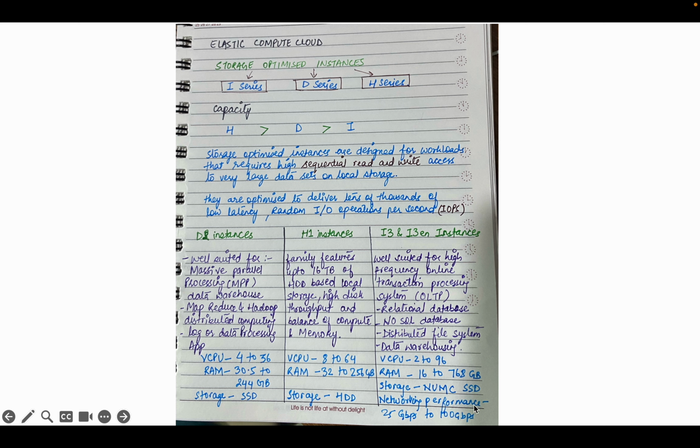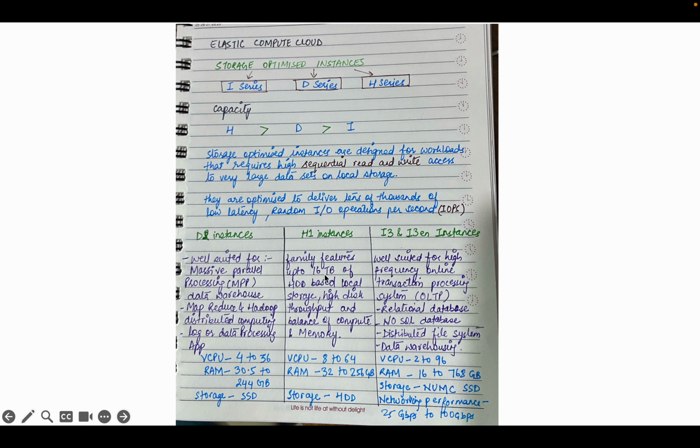Networking performance is 25 gigabit per second to 100 gigabit per second. So you just have to remember the storage capacity. Even here you can see that the family features up to 16 terabyte of HDD based local storage. So you have to remember this 16 terabyte.